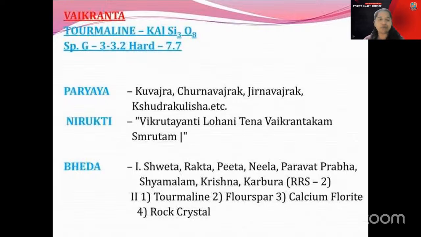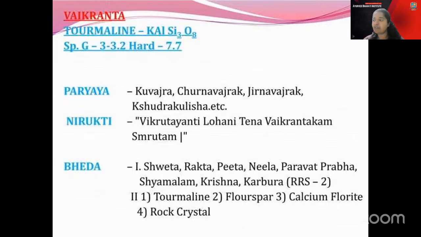Then coming to the divisions part. In the divisions, 8 types are told, and in other texts, 7 types are told. According to the 8 types told by Rasaratna Samuchaya, it is told as Shveta, Rekta, Pita, Neela, Paravata, Shava, Krishna, and Karbura. That is told according to the Rasaratna Samuchaya part.